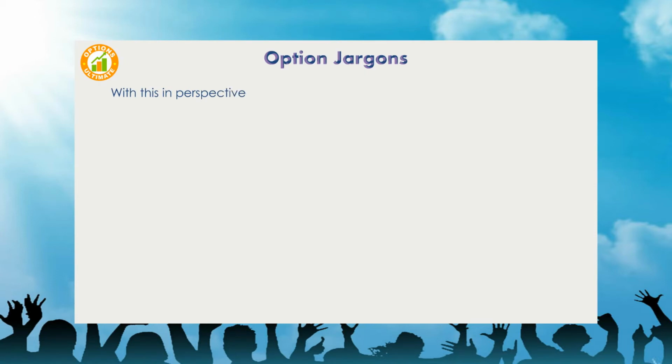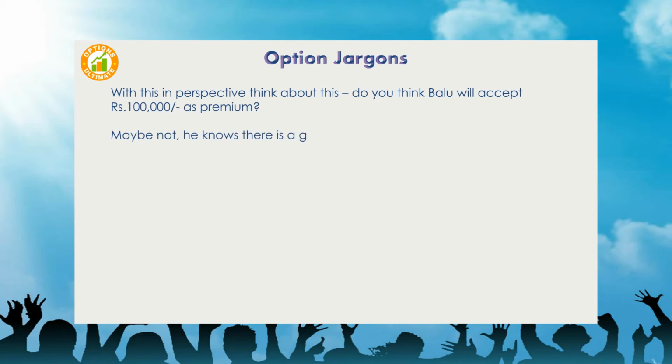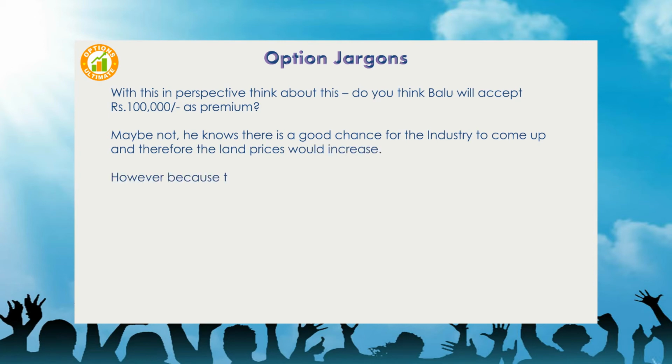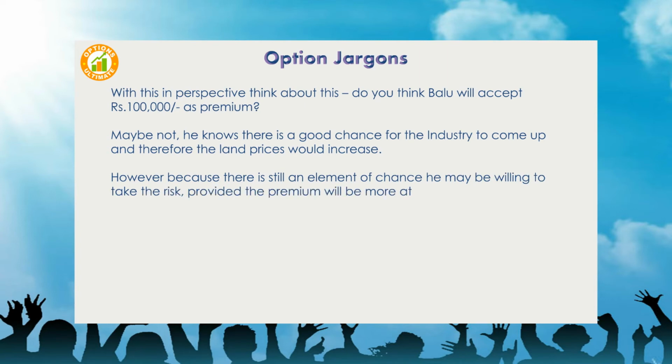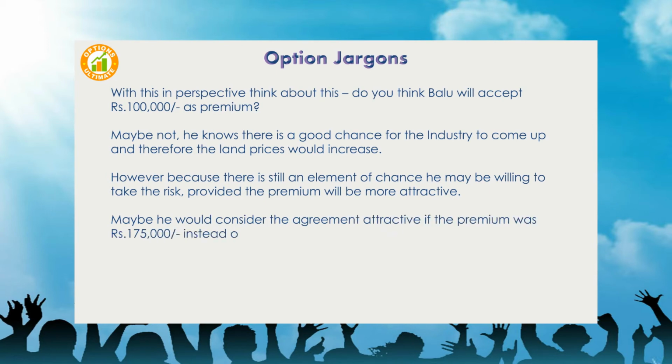With this in perspective, think about this: do you think Balu will accept 1 lakh rupees as premium? Maybe not. He knows there is a good chance for the industry to come up and therefore the land prices would increase. However, because there is still an element of chance, he may be willing to take the risk, provided the premium will be more attractive. Maybe he would consider the agreement attractive if the premium was 1,75,000 rupees instead of 1 lakh rupees.